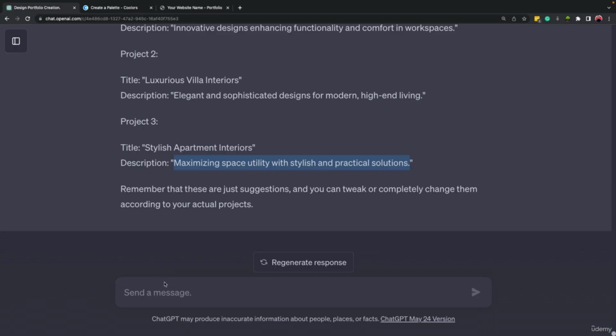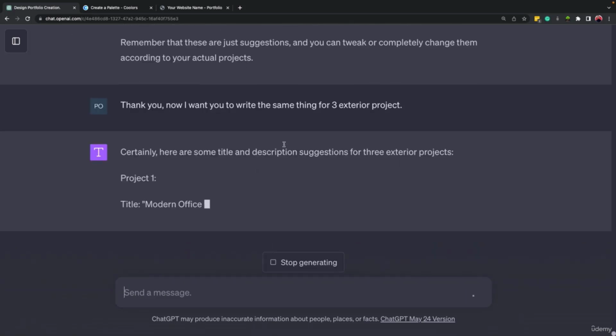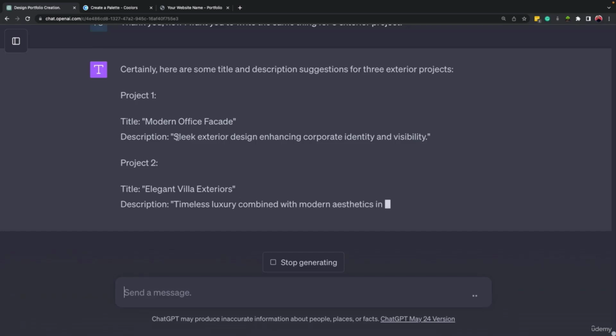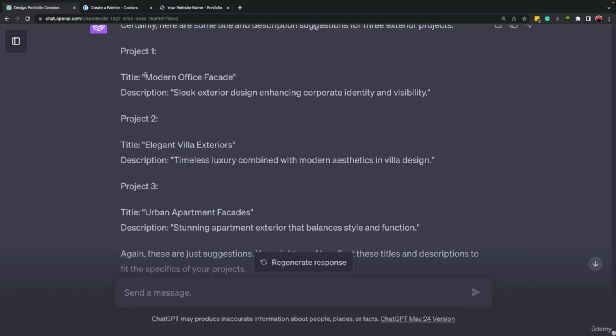let's come to ChatGPT and ask it to write the same topic, but for exterior. I wrote down, thank you. Now I want you to write the same thing for 3 exterior projects. So now again, it's office, it's villa, and it's an apartment, but it's the exterior of it. So let's take these names and create the images as well.